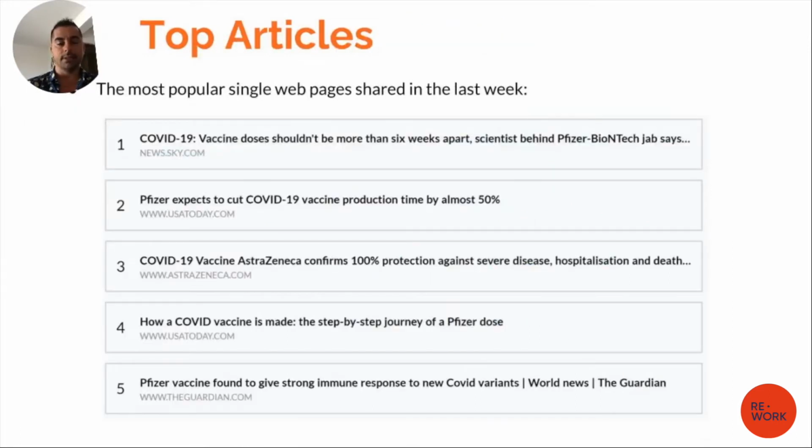And here you see the list of the most utilized links in the tweets for a specific day, the day I made the slides. A good news is that most of them are reliable sources such as USA Today, The Guardian, AstraZeneca, and so on. So we can be happy that people mostly comment on reliable sources of information.